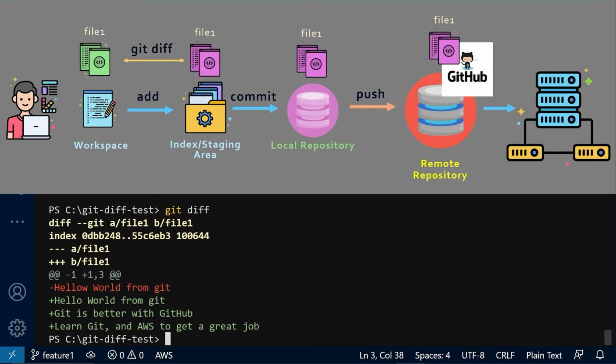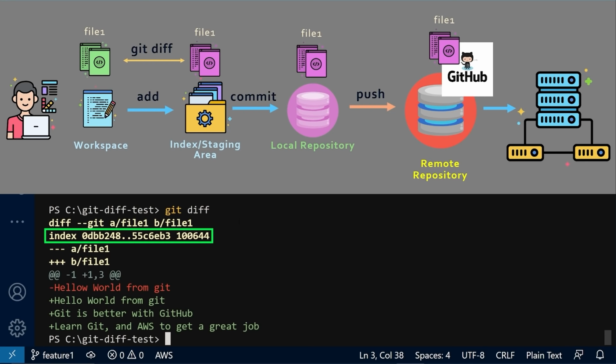Let's dive deep to understand the output. The first line shows that it is comparing the same file, file1, in two different places. The second line shows the metadata and internal indexes that Git is using to run this compare command.